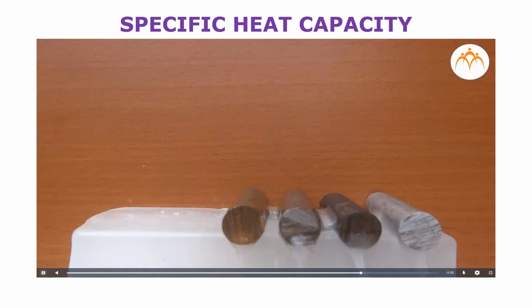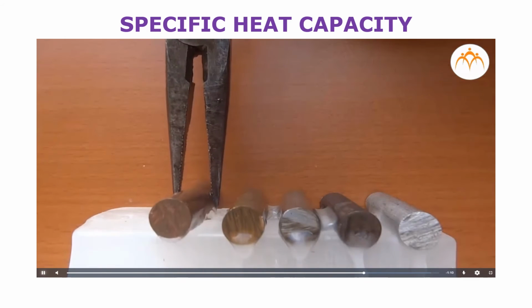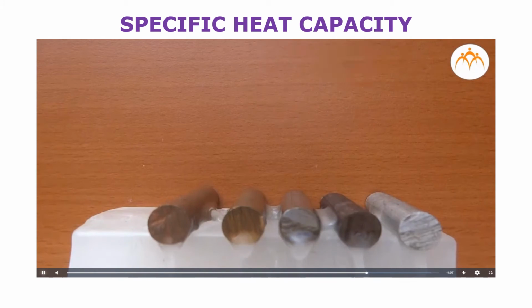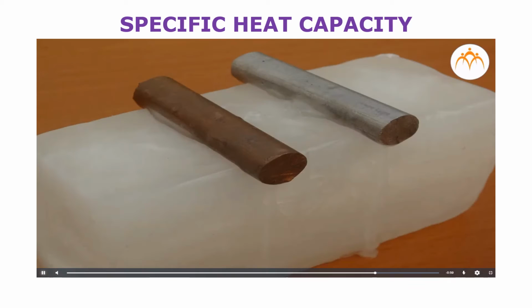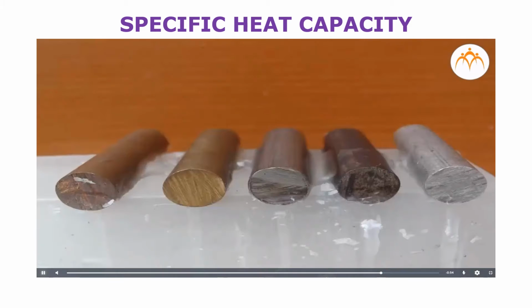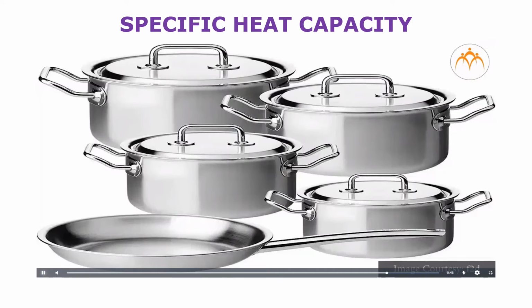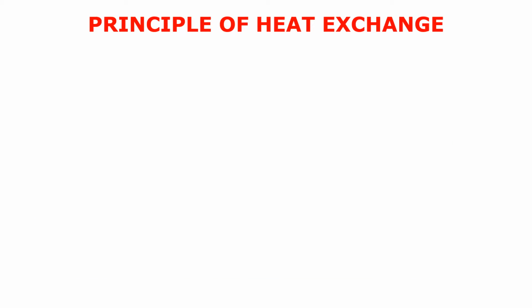We observe that the aluminium strip goes down the maximum. Zinc moves a little less. Copper goes down a lot and iron moves less. This means copper and aluminium have the maximum specific heats and the other metals have lesser specific heats. So we use copper or aluminium vessels for cooking. So dear students, I hope the concept of specific heat is very clear to all of you. Those two videos must have helped you a lot to understand it better.